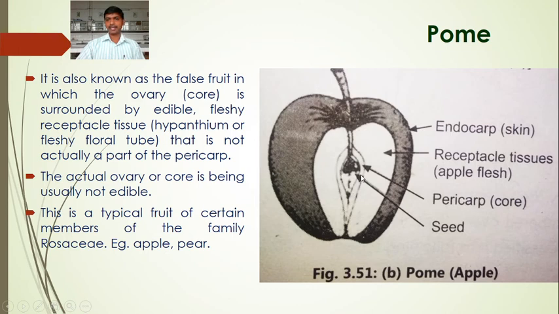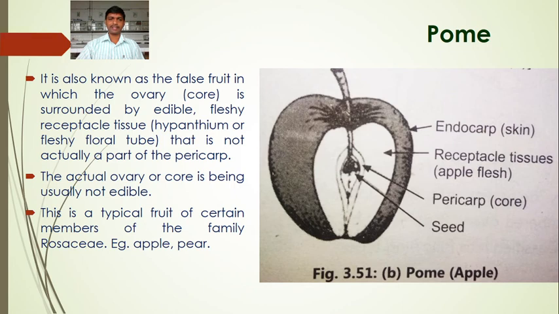Here is the pericarp. Okay. The skin is the epicarp, and the middle part is the receptacle tissue, the apple flesh that we eat, the edible part. The seeds are present inside the core of the ovary, at the innermost portion.